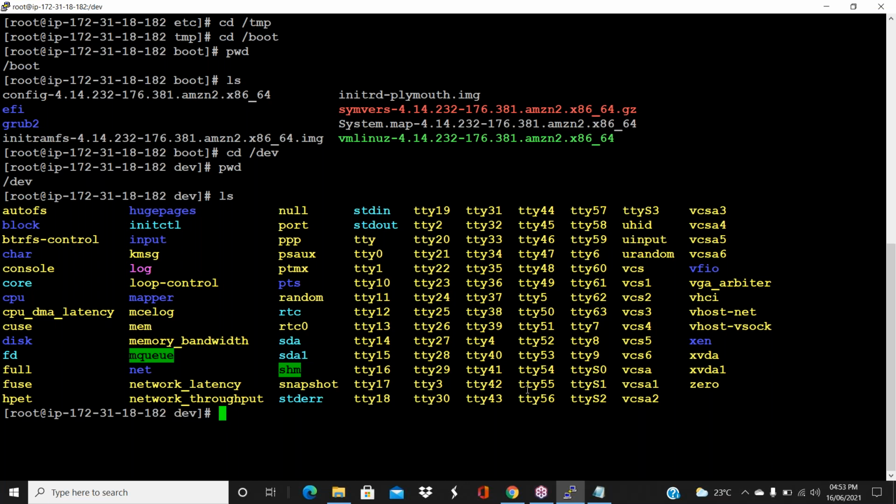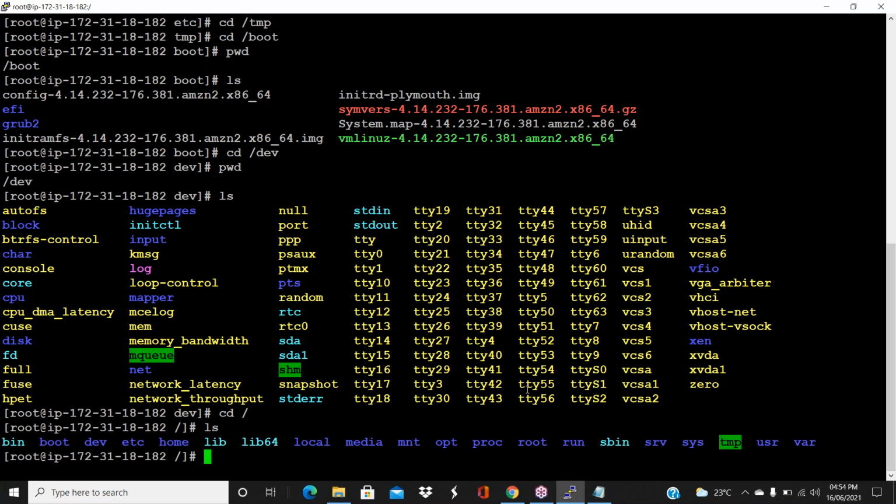There are so many other folders under /. Do ls. See, guys, each folder has its own purpose.